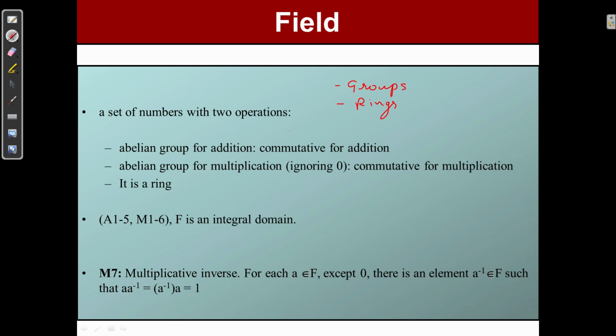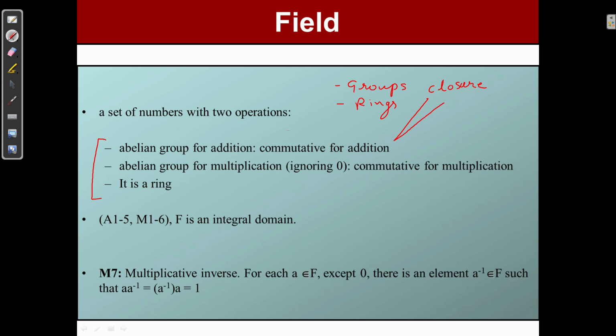A field is a set with operations, and it satisfies the following rules. First, it is an abelian group for addition. Abelian group for addition means it is a group for addition and it is commutative for addition. When I say it is a group for addition, it means it follows four properties. The first is the closure property: combining any elements of the group under the given operation gives an element of the group.